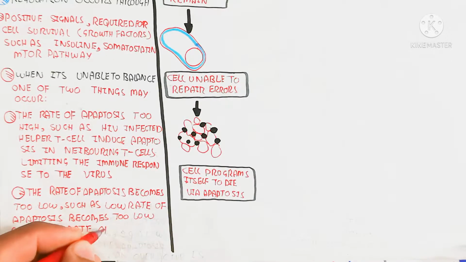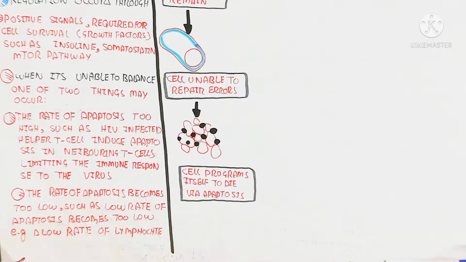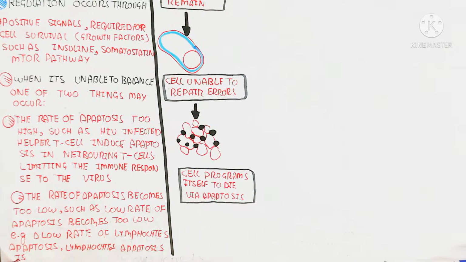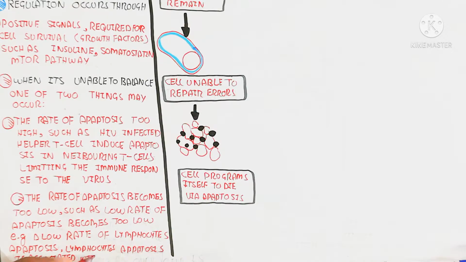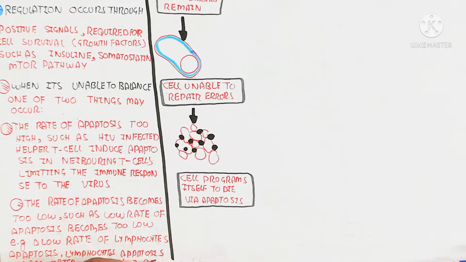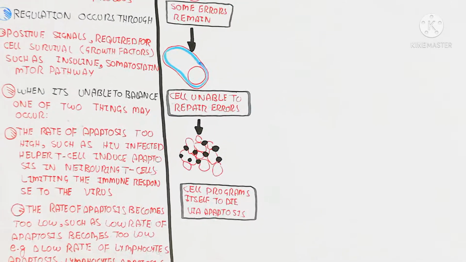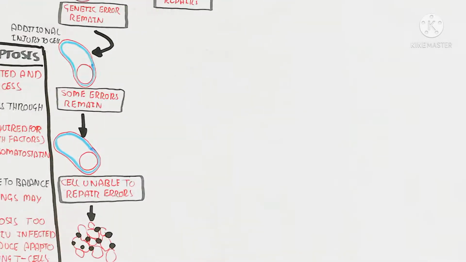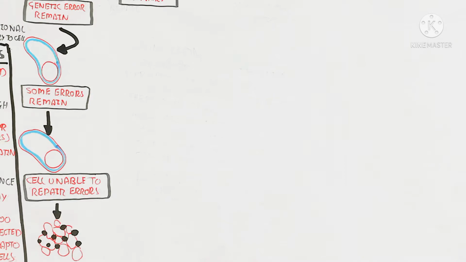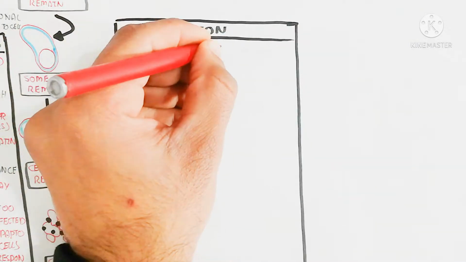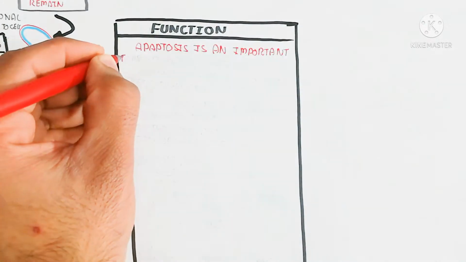Another thing you need to understand is that apoptosis is the death of the cell. If insulin and growth factor bind with the receptor to proliferate, the growth of the cell will occur more. If a damaged cell binds with the growth factor, cell proliferation will be greater, and uncontrolled cell division occurs due to the oncogene. Next, we will discuss the function.